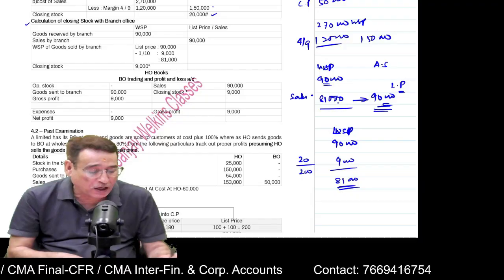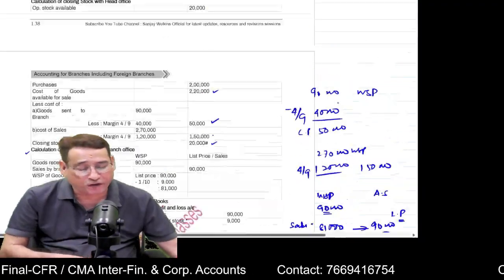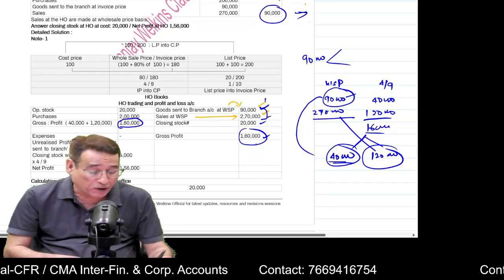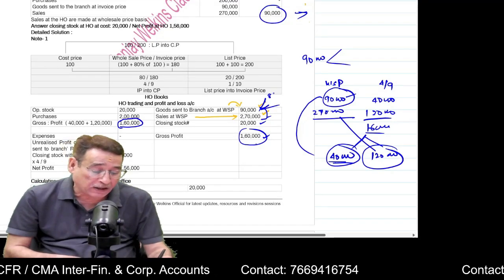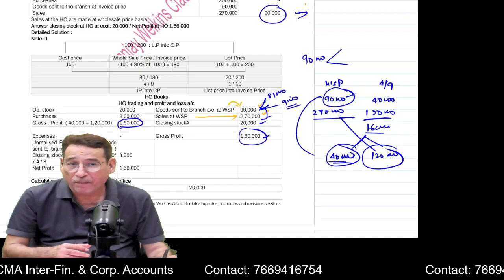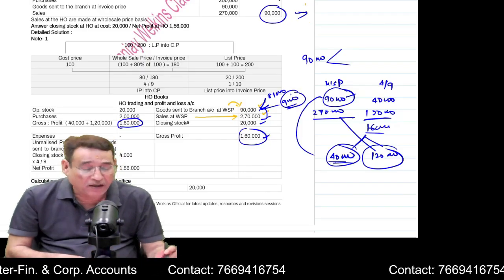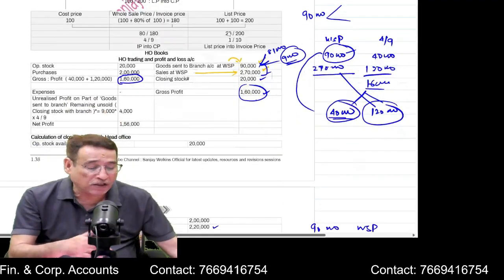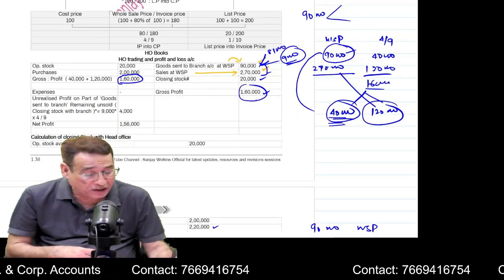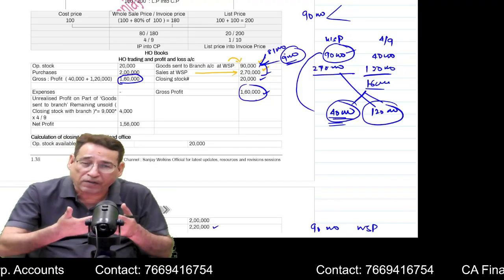So this way round, you will come to know that branch is left up with 9,000 worth of goods. This is the most important part. That means out of 90,000, only 81,000 worth of goods have been sold by branch, but 9,000 worth of goods haven't been sold. So that means there is some profit which is unrealized, because we have written here entire loading of 40,000, but 9,000 worth of goods have remained unsold.